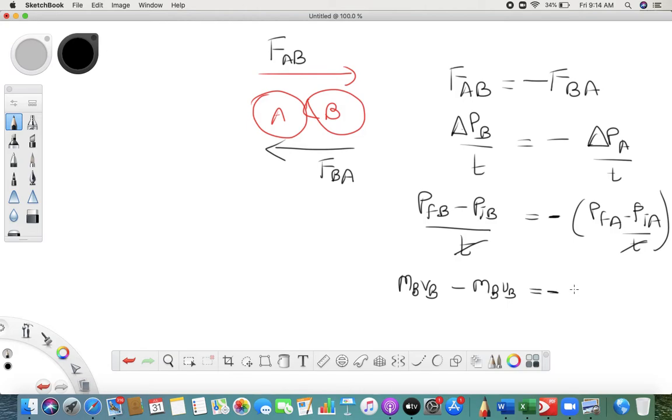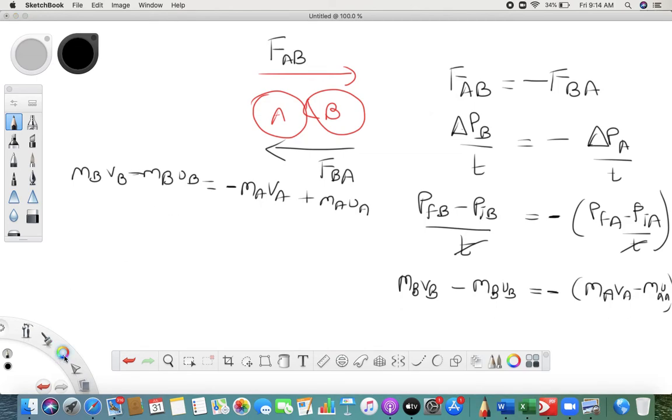Similarly, minus MAVA minus MAUA. You are getting what I'm trying to say? So MBVB minus MBUB is equal to minus, if you open, MAVA plus MAUA.